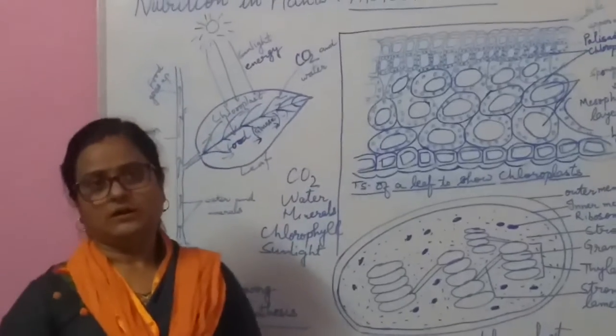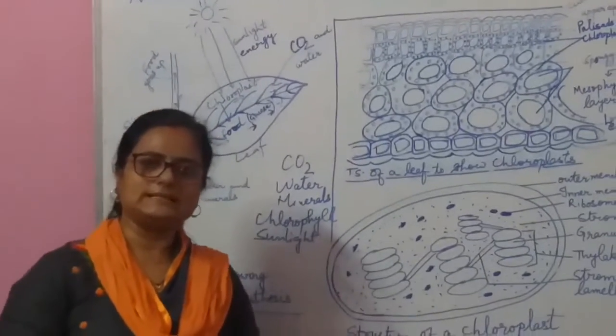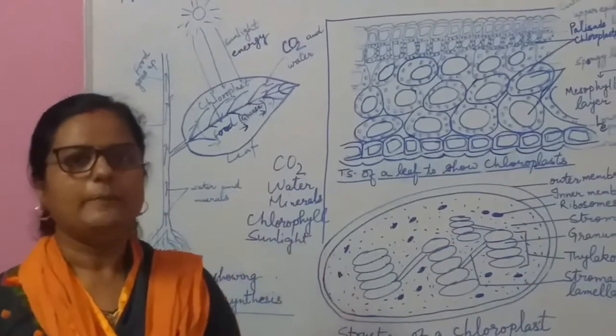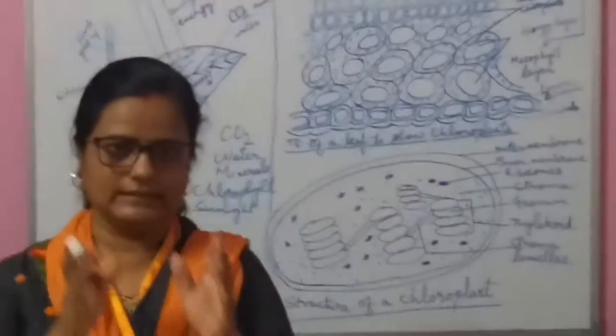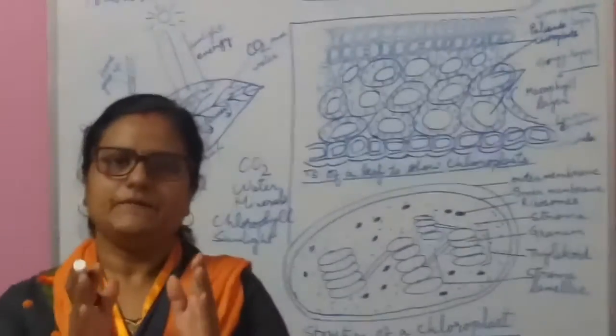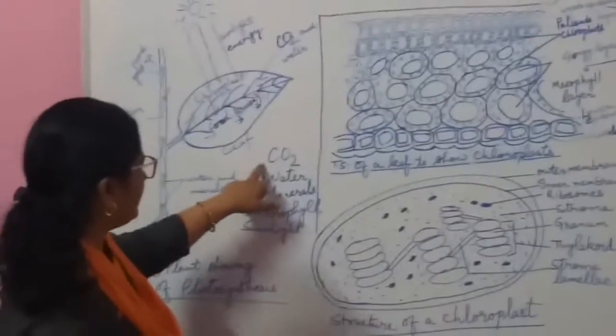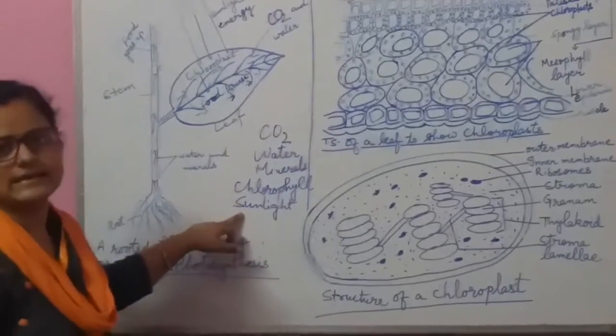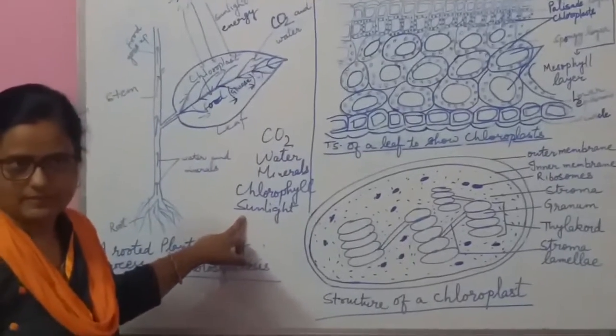So what is photosynthesis? Photosynthesis is the process of production of food in green plants with the help of carbon dioxide, water, minerals, chlorophyll, and sunlight energy.